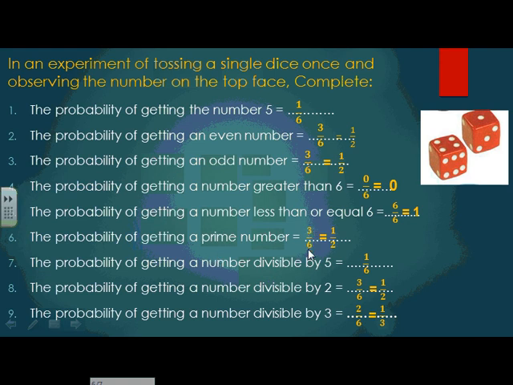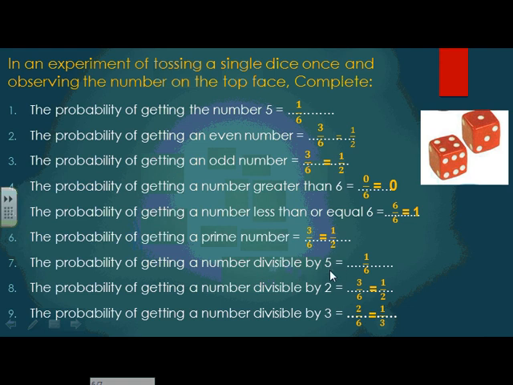3 over 6. And don't forget, you have to simplify the fraction to its simplest form. So I'm going to divide 3 and 6 by 3, which equals half. So I can say that half the dice is even, half the dice is odd, and half the dice is prime.